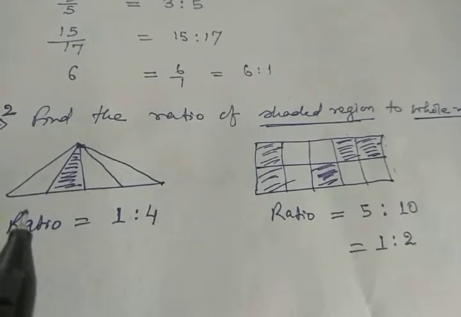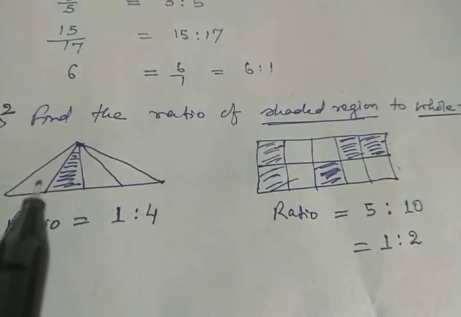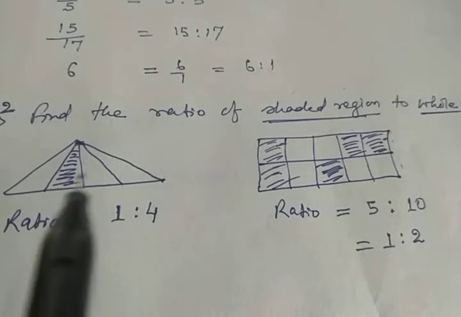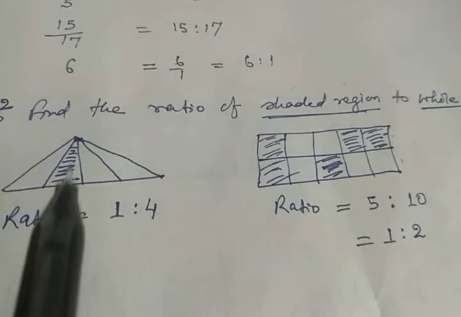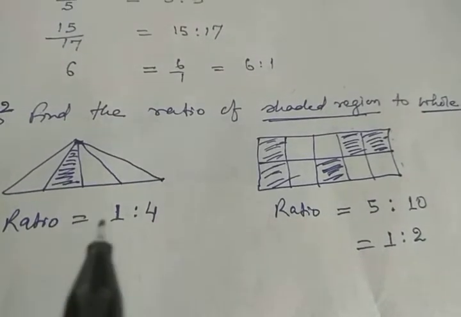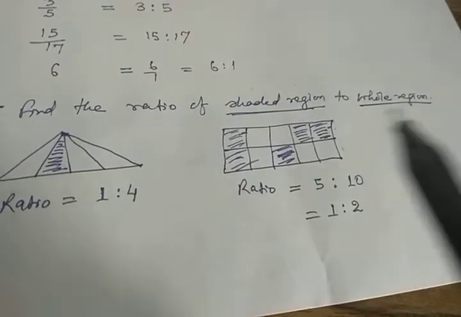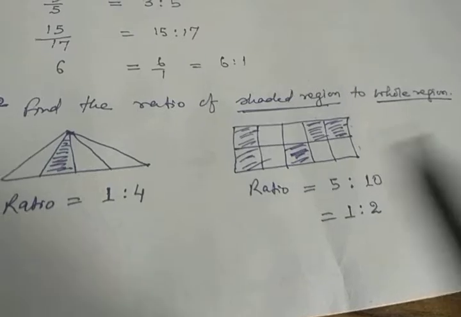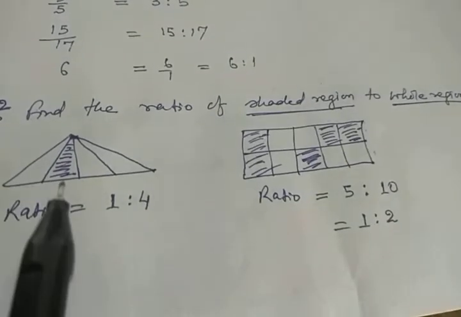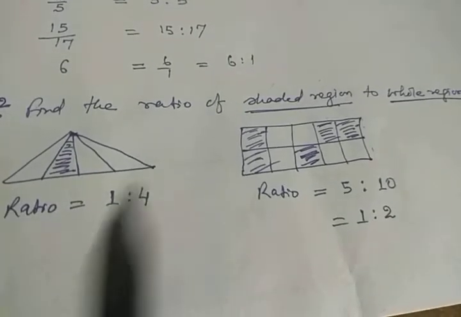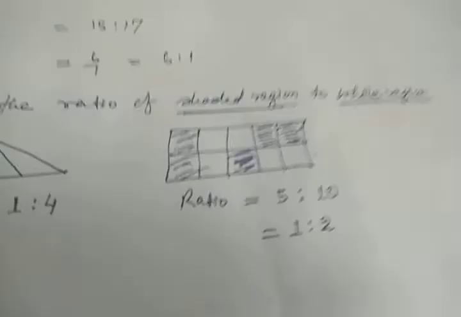For this figure, what is the shaded part? Let me count: 1, 2, 3, 4. There are 4 parts and the shaded part is only 1. So your answer should be 1 is to 4, as it is mentioned here, whole region. So I have taken 1 is to 4. Now see the second question.